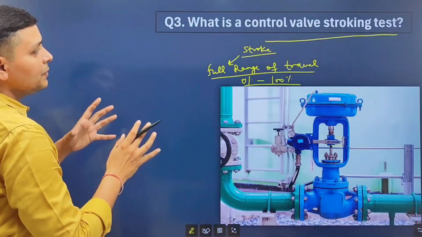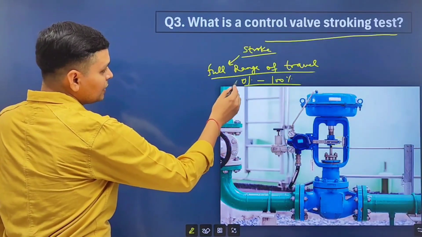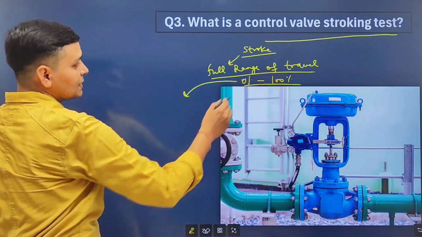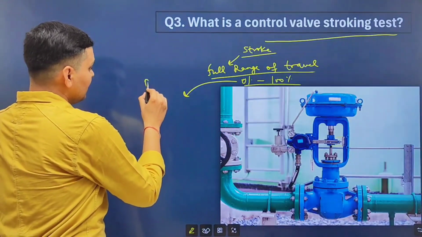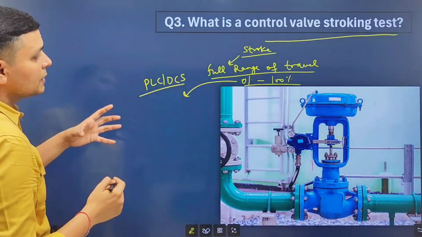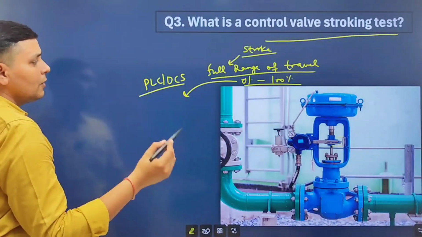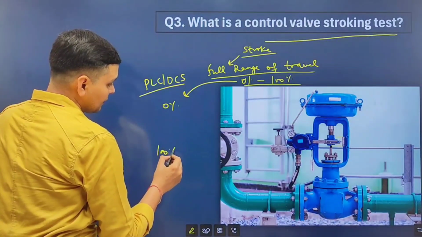So stroking test will be a test in which we will test a control valve from 0% to 100%. Now to perform stroking test, we will use PLC, DCS or a controller, and we will put this controller in manual mode, and we will operate control valve 0% to 100%.